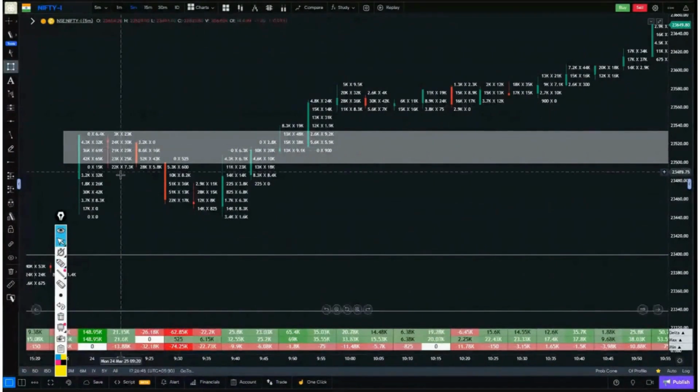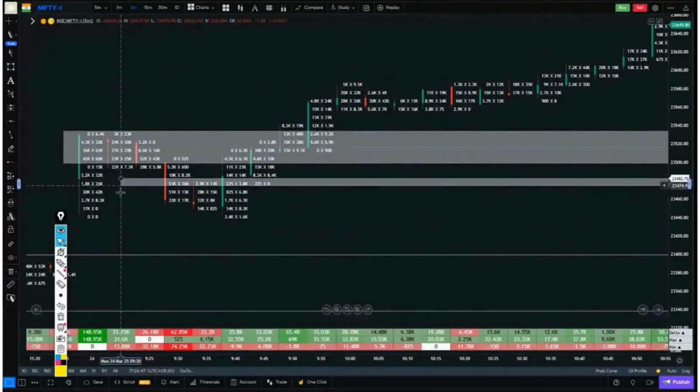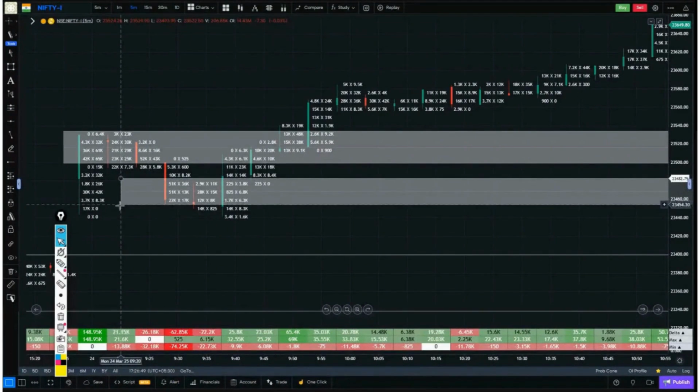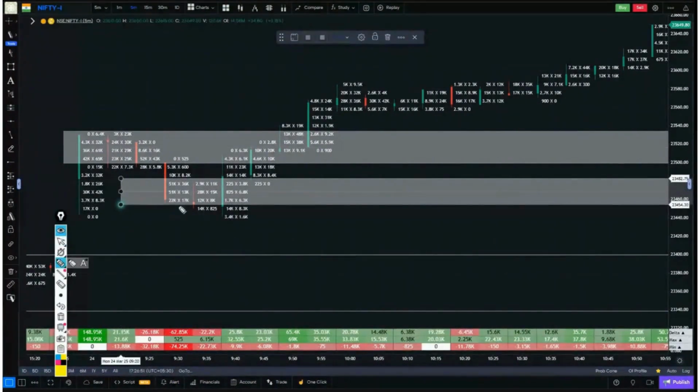And what were the selling zones? These were the selling zones. Look here. These were the selling zones where the selling happened. But again within the price, this movement was observed. And this candle also absorbed this selling. Meaning what happened here? One buying was observed, one selling was observed. Now buying absorption happened.